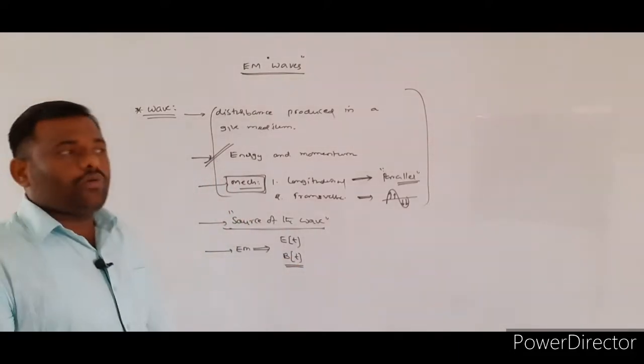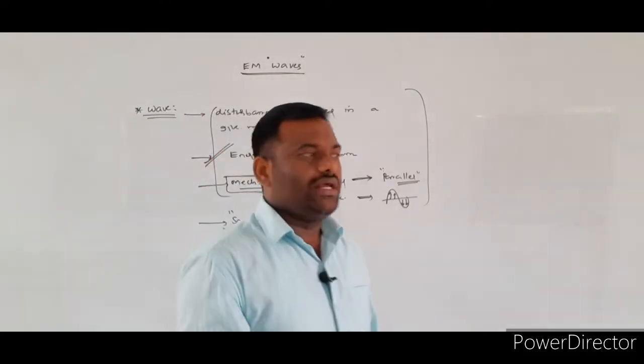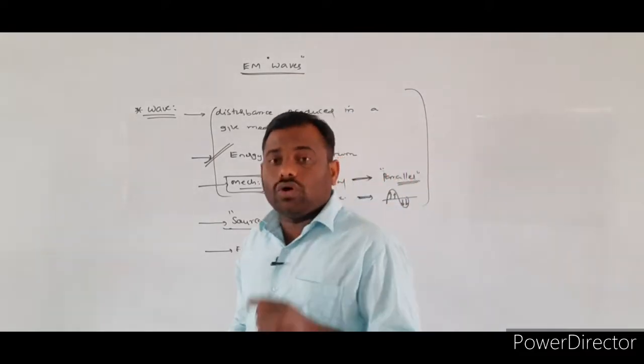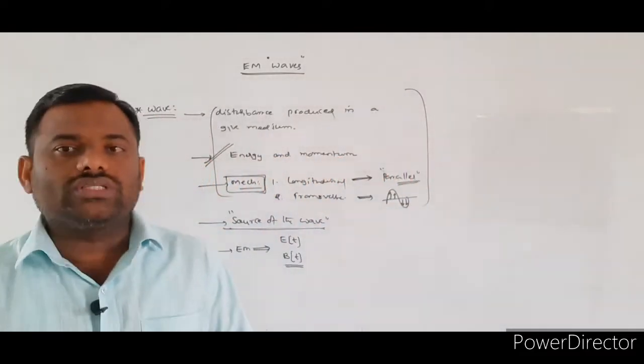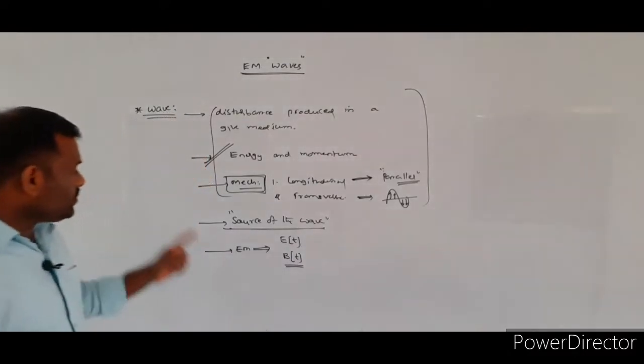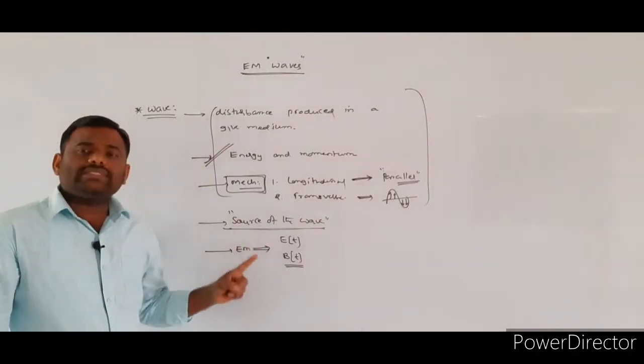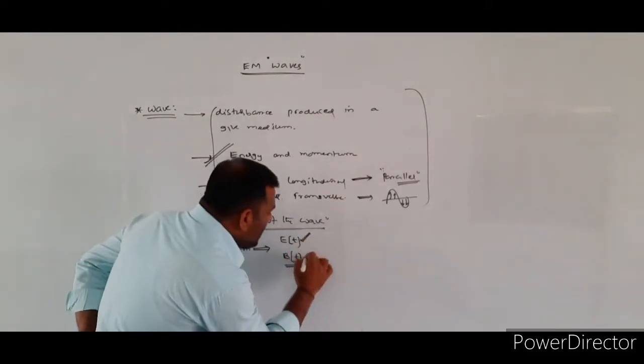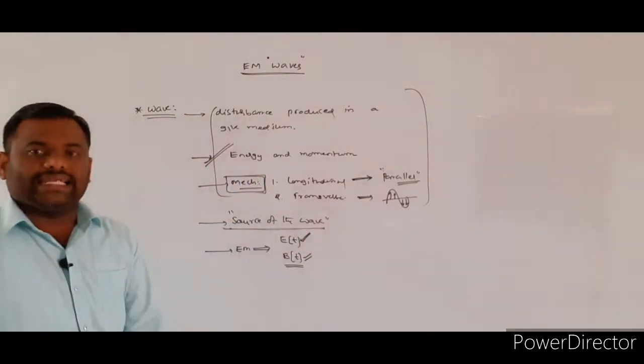So how are the electromagnetic waves produced? Before going to discuss the properties of the electromagnetic waves, we have to know how these waves are produced. So the source of the electromagnetic waves are whom? The time varying electric field as well as the time varying magnetic field.